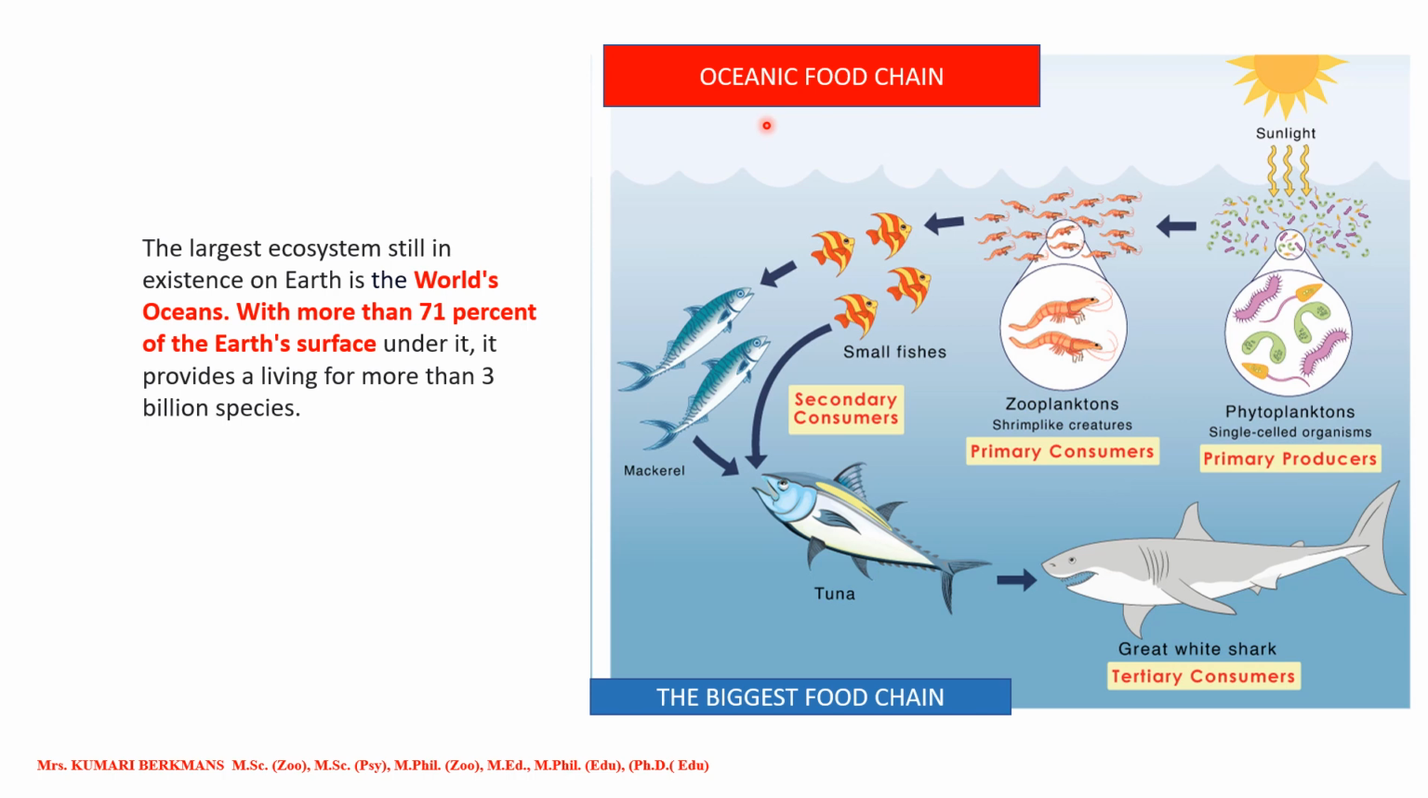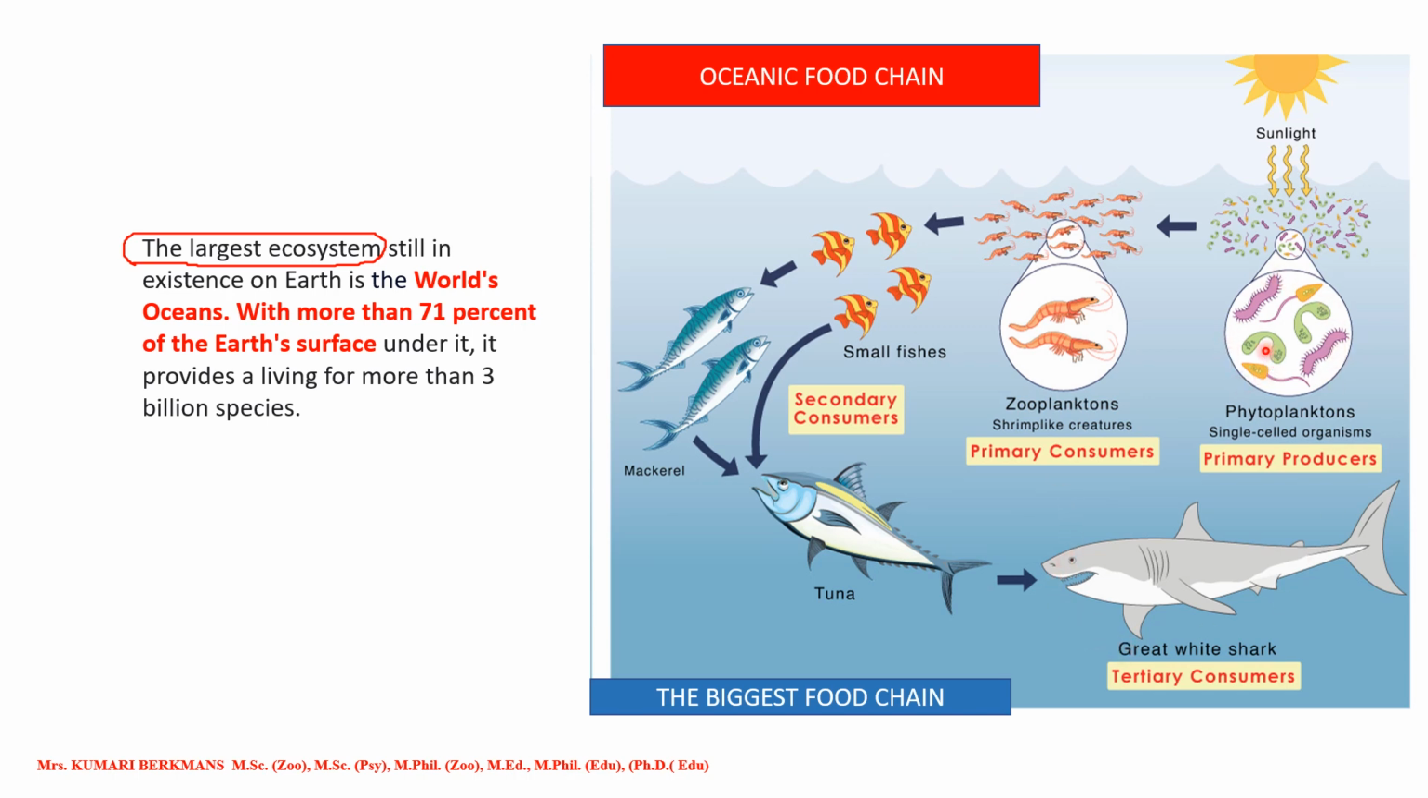Next one, see, oceanic food chain. Okay, see, you have to remember one important point here. What is the ocean? The ocean is the largest ecosystem. Okay, the ocean is the largest ecosystem. You can note this point. The largest ecosystem in the world, or on the earth, is the ocean. Okay, so let us see here.